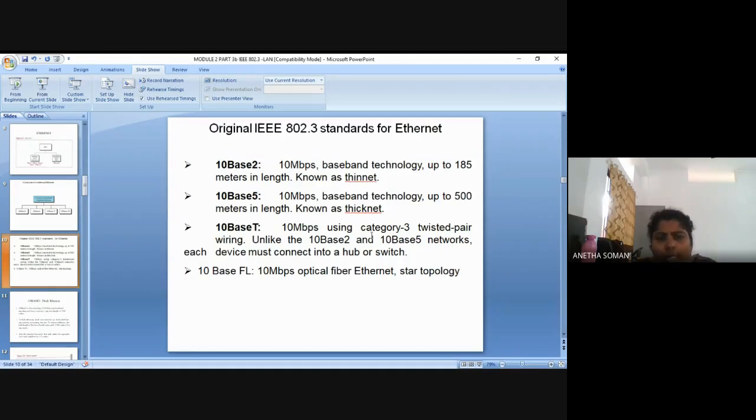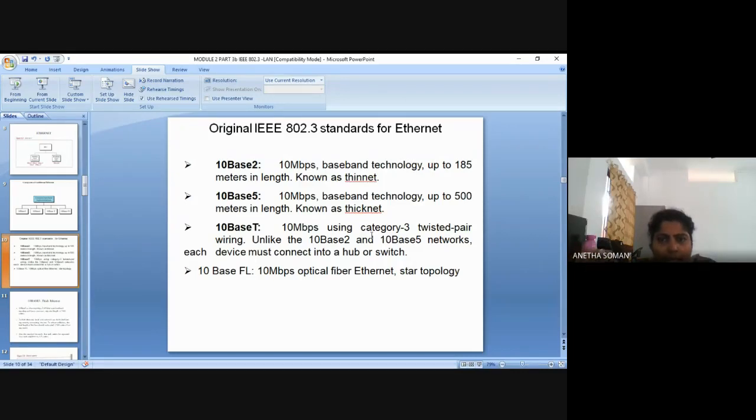Now the third one is 10 base T. 10 base T means 10 Mbps baseband, and it uses category 3 twisted pair wire. Already we have studied the different categories of twisted pair cable, and here they are using category 3 twisted pair wiring.